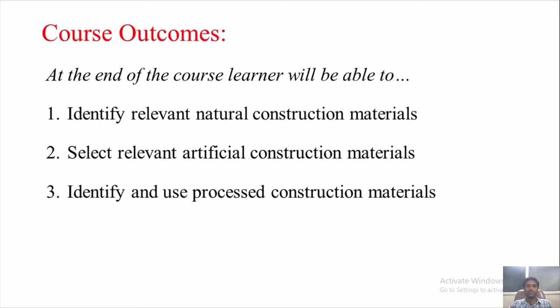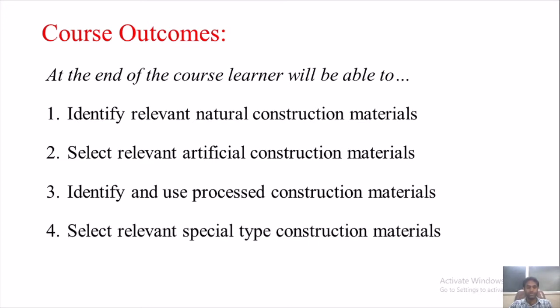This is the third CO, or course outcome. The fourth course outcome is to select the relevant special type of construction material. Nowadays, huge infrastructure is taking place all over the globe, where multi-storey buildings and skyscrapers are coming up, and you have huge bridges.